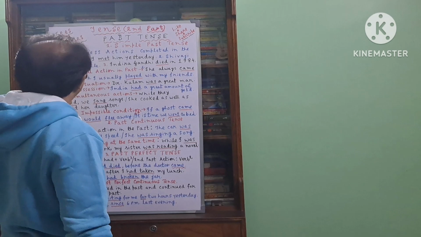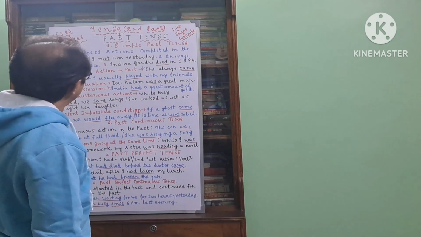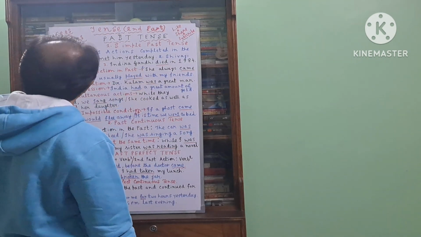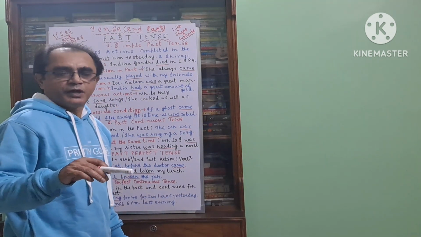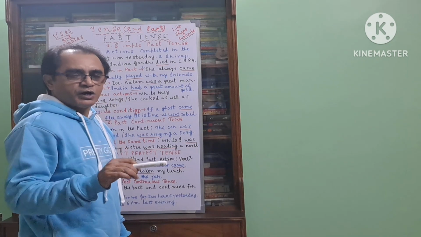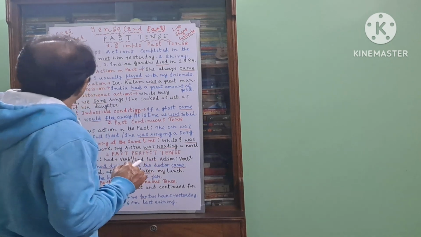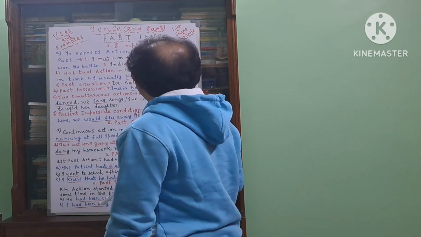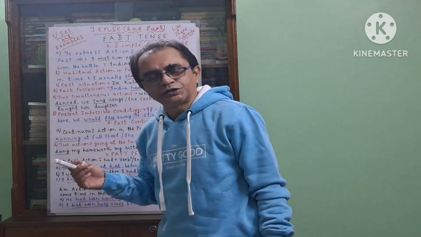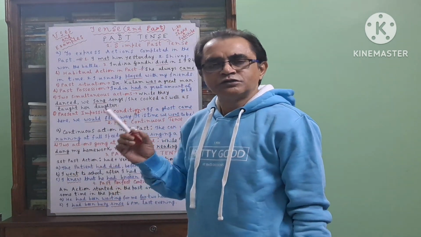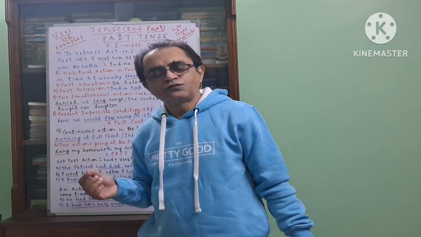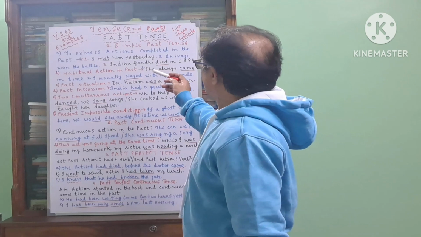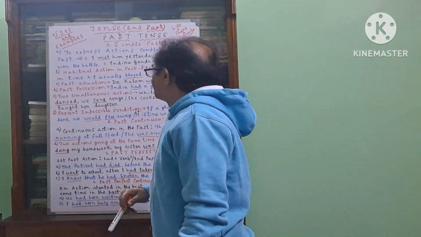Now we shall go to number two, habitual action in the past. This also can be expressed in simple past tense. For example, she always came in time. We are talking about past time. In the past, she used to come always in time. Number two, I usually played with my friends. That is also a habitual action in the past. Always remember that here you have to put the second form of the verb or the past form of the verb. So here you see that I usually played with my friends.